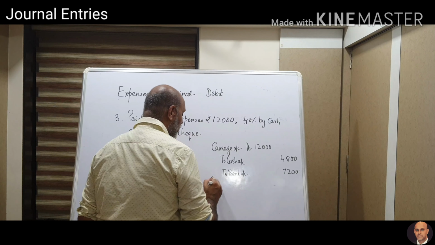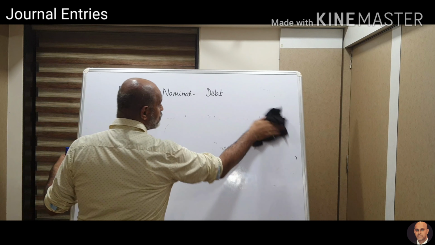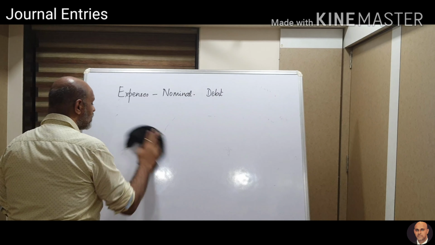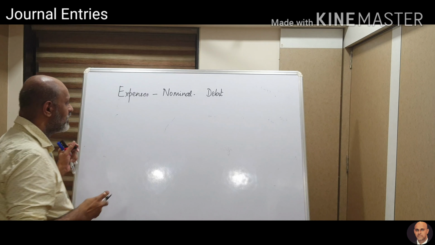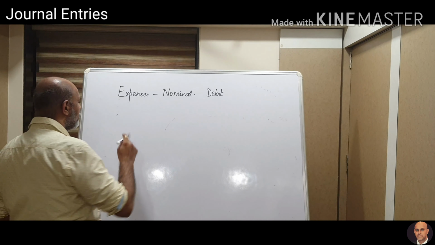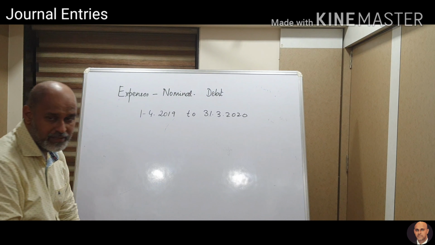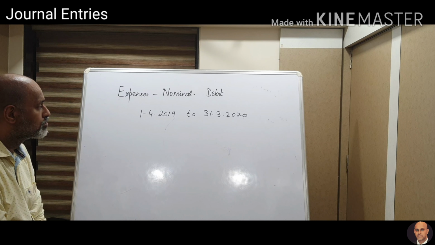Now there is something which you need to know in a very proper manner, that we have what is known as a financial year, and your financial year usually starts from the 1st of April and ends on the 31st of March. Say for example, it is starting on the 1st of April 2019. This is the start year, and it will end on 31st of March 2020. Say for example, I am paying a rent of 4,000 per month.